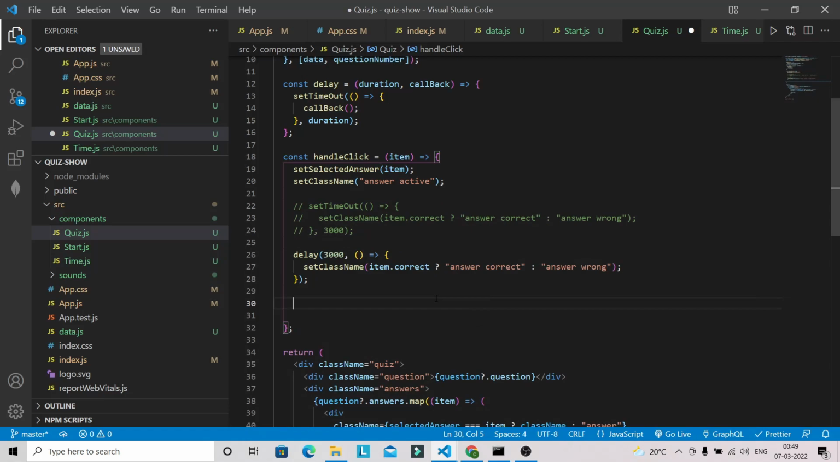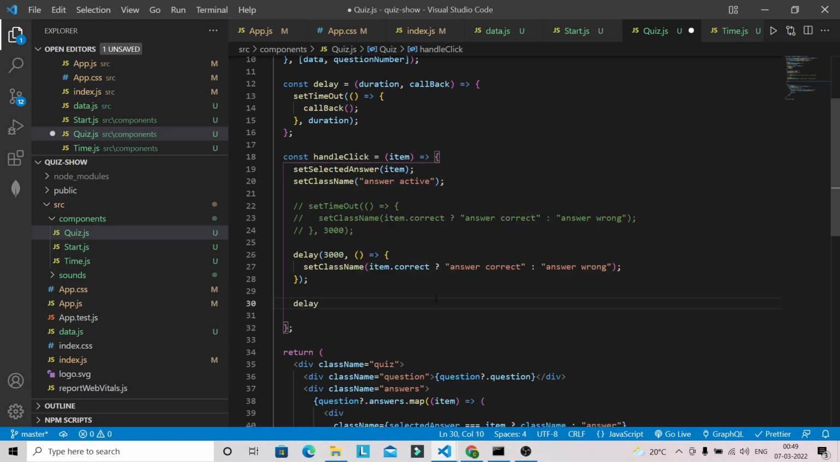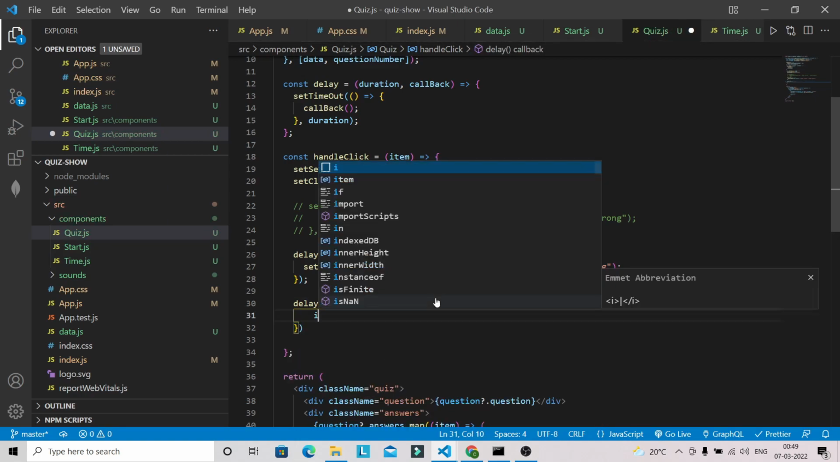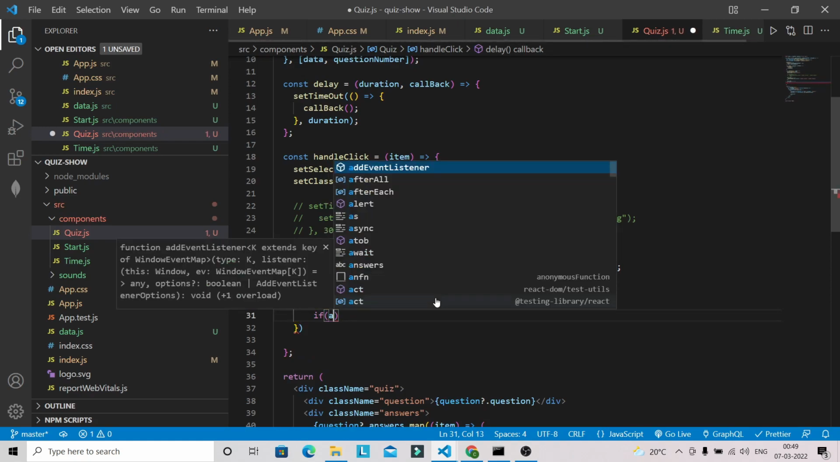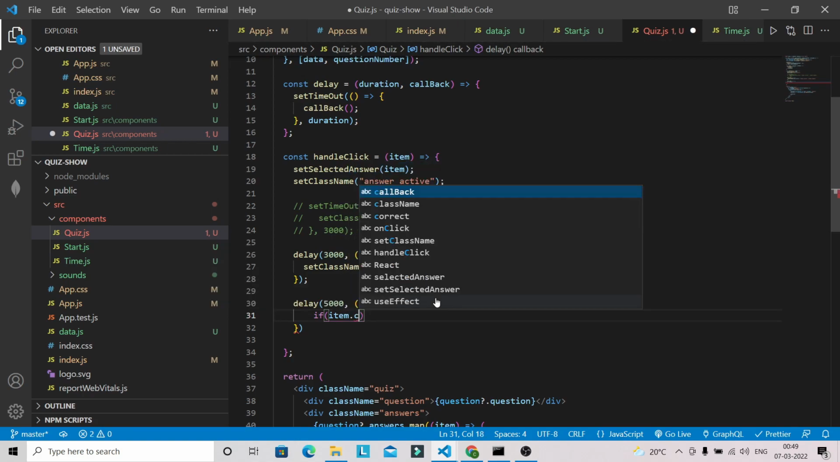Now after that, we have to check whether the answer is correct or not. If the answer is correct, then we continue with the next question, and if the answer is wrong, then we have to end the quiz. So again I'm going to use delay, and this time I'm going to give 5000 milliseconds, and have a callback, and we can check if the answer is correct, if item dot correct.